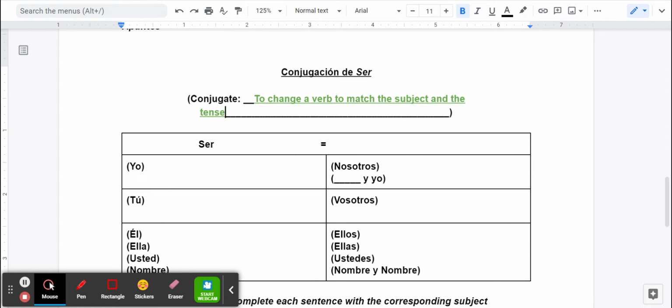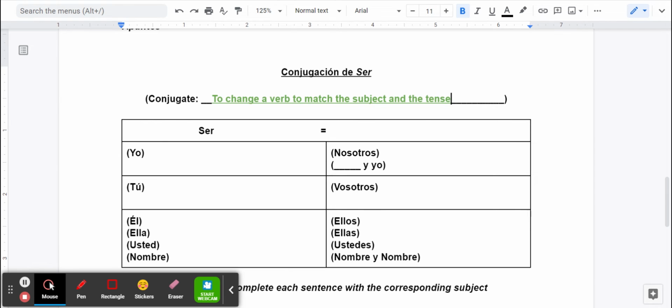Most of us know about tense from our English classes, things like future and past and present. So we aren't going to be dealing with tense too much in this class. We're going to stay in present tense, but we are going to change verbs to match the subject.